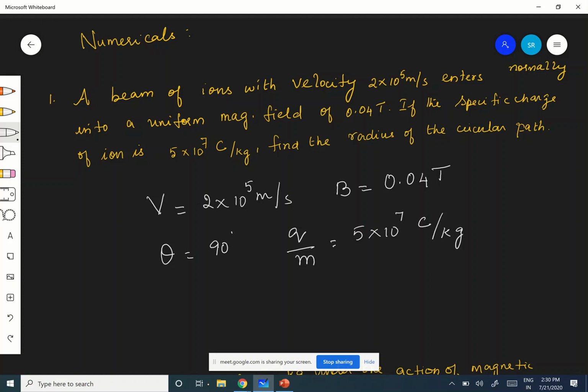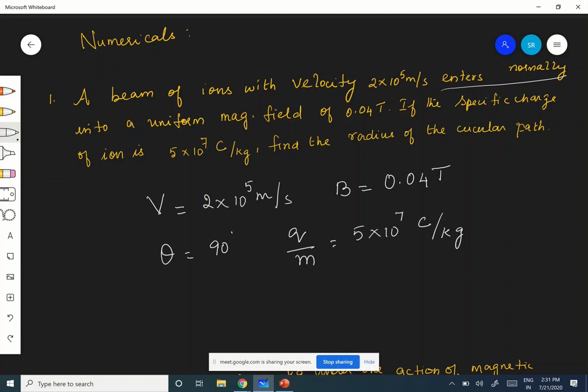But in this case, it very clearly enters normally, theta is 90 degrees, so there is no chance for a helical path. It moves only in a circular path, because there is no parallel component. Is it clear, children?